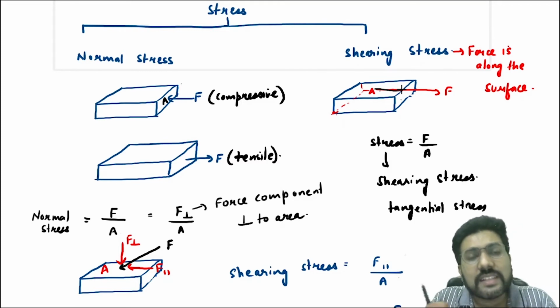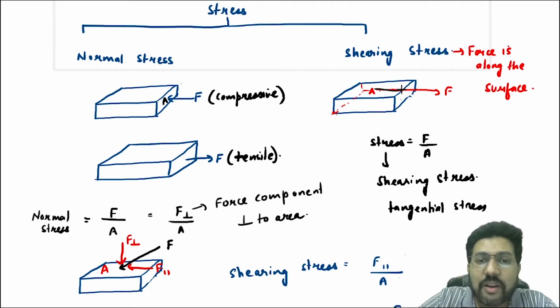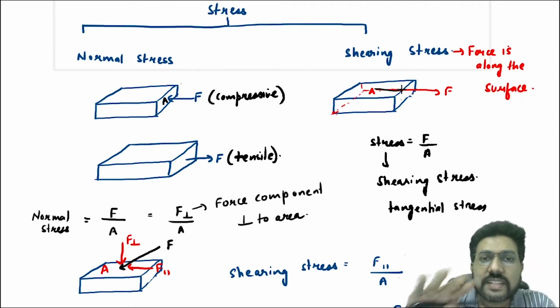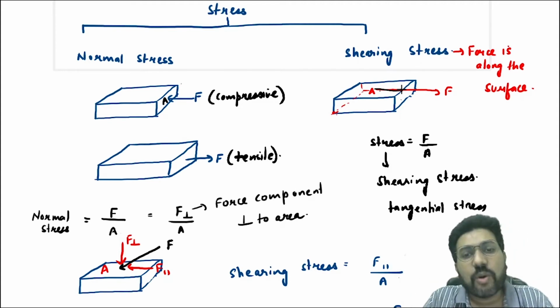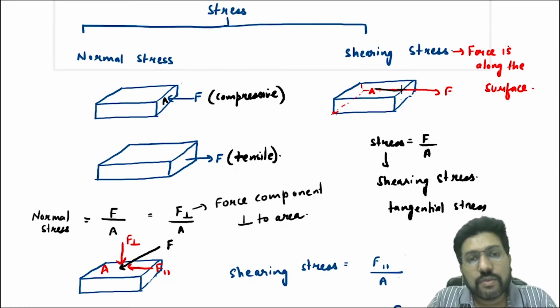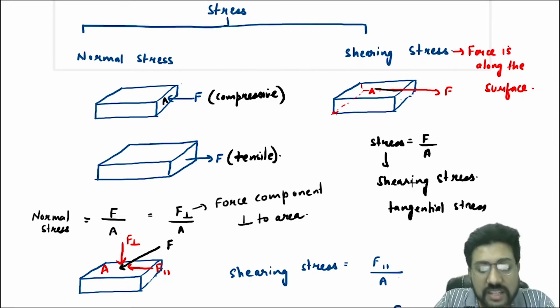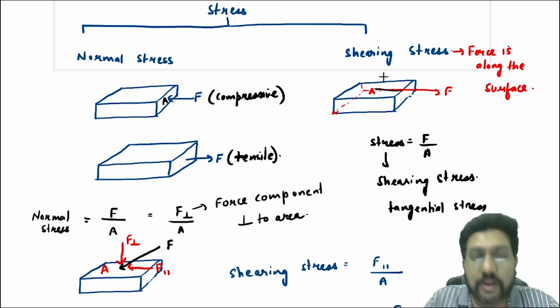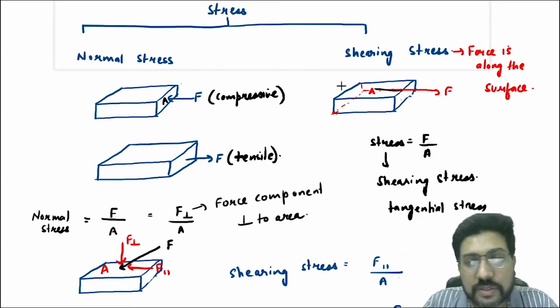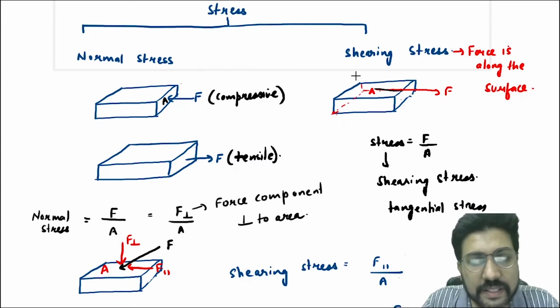Shearing stress is the tangential stress. That means when the force is along the surface, the stress developed due to that force is called the shearing stress. So again, shearing stress is force upon area, but this is the tangential force, and you need the tangential area, or the area which is along the force. That means this area.